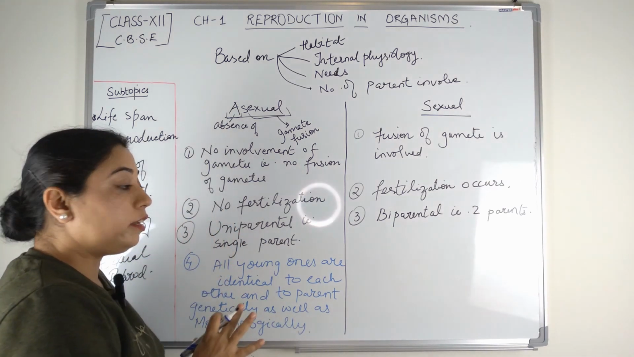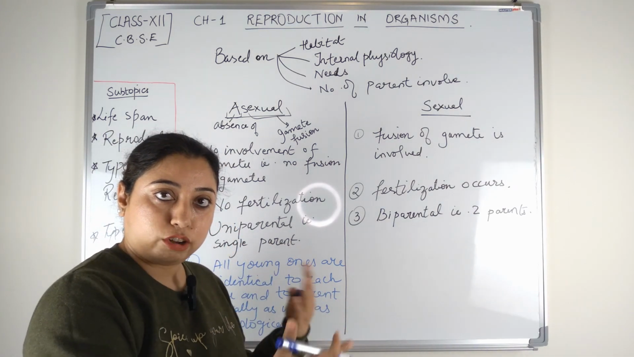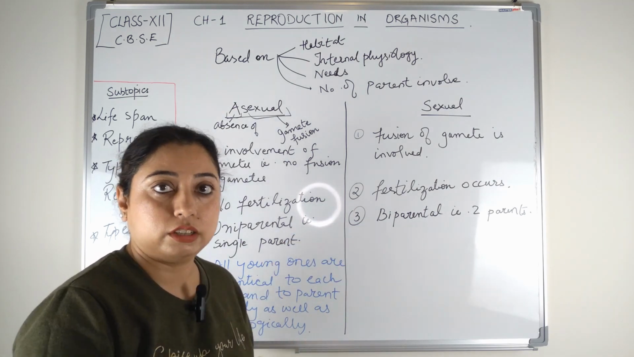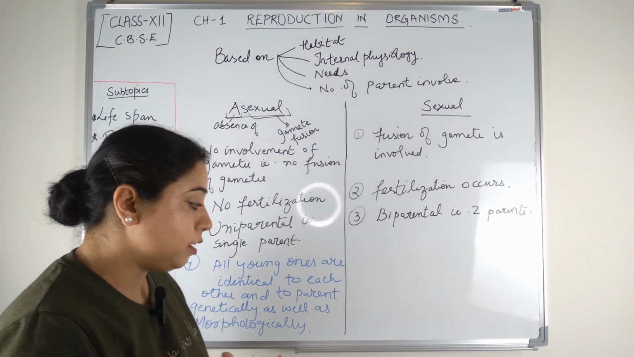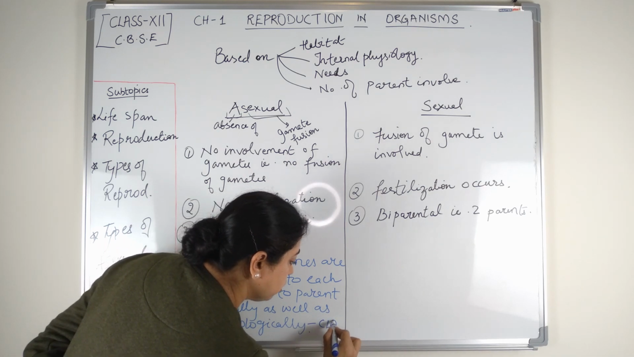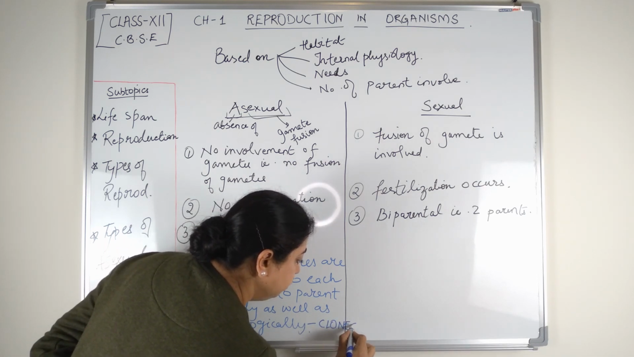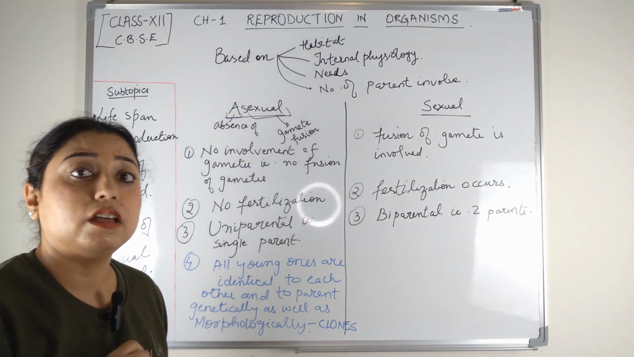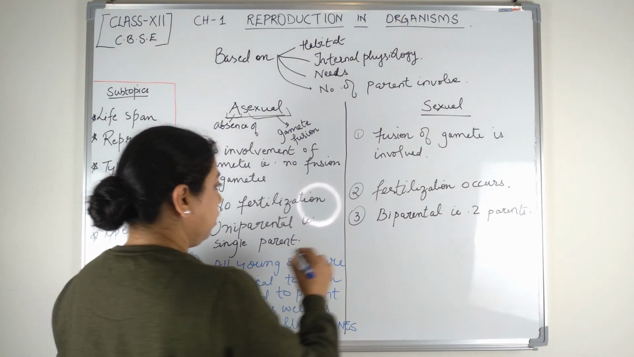Right? Because the young ones are the same as the parents, and similar to each other also, to their siblings. That's why we call them clones.